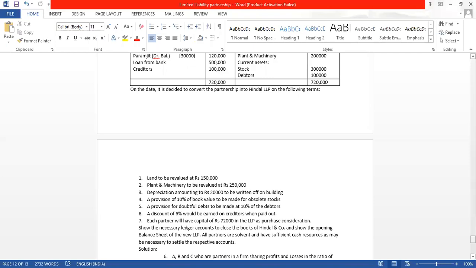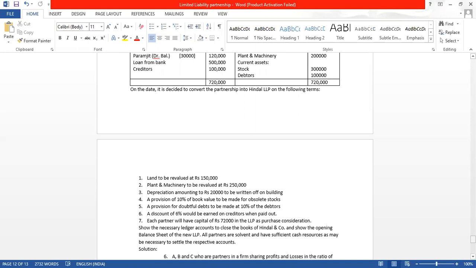A discount of 6% would be earned on creditors when paid out. So there is a discount on creditors. Creditors are 1 lakh, and we have to calculate the 6% discount. 6% of 1 lakh is 6,000. So whenever creditors are paid, they will allow us a discount of 6%, so the value of creditors will be reduced. We will have to repay a lesser amount because of the discount.